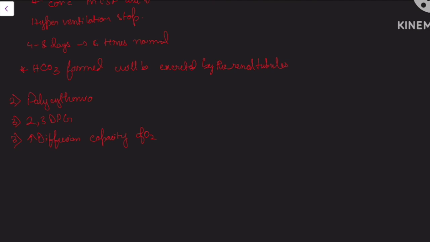Another is the number of capillaries will also increase, that is angiogenesis, and there will be greater diffusion of O2 into the tissues. The mitochondrial enzymes that I talked about before will also increase.